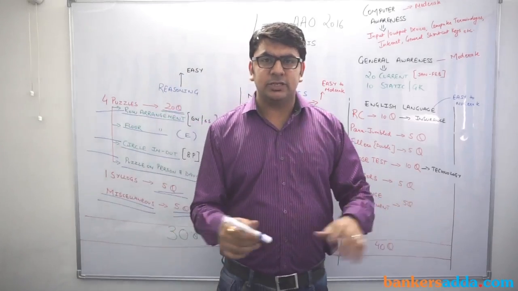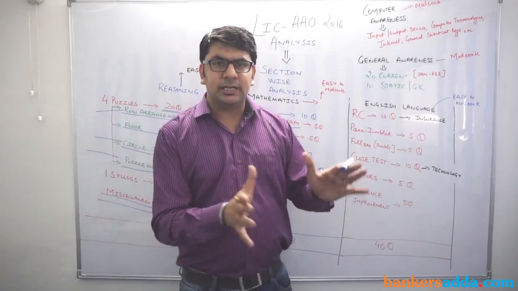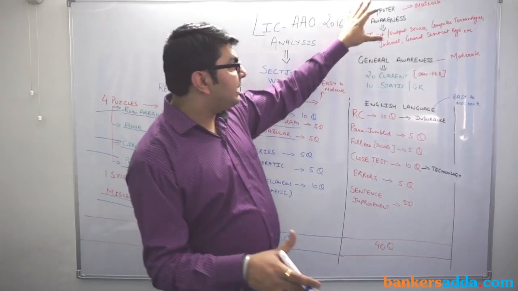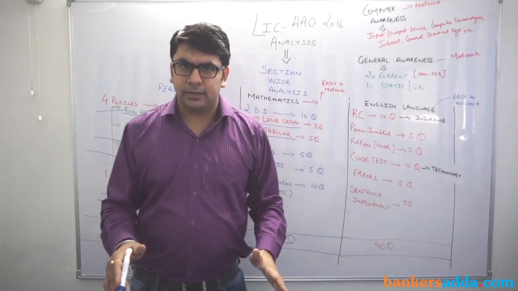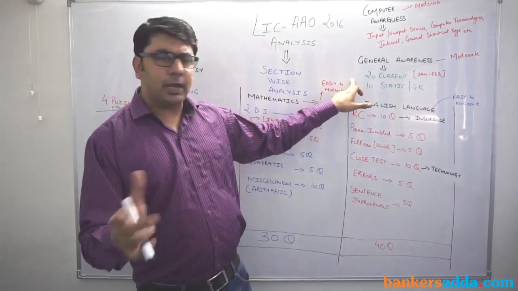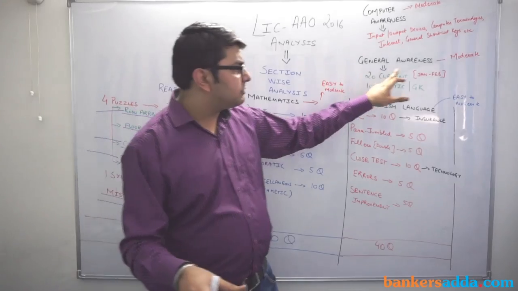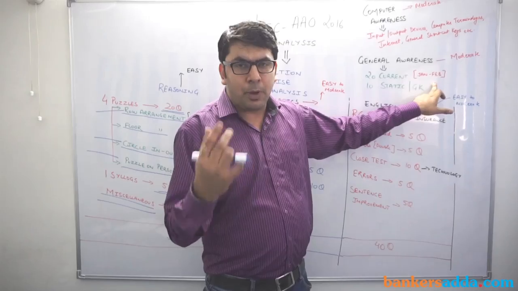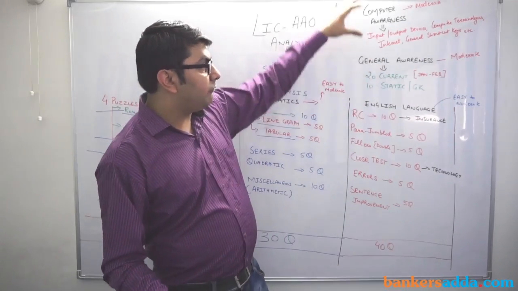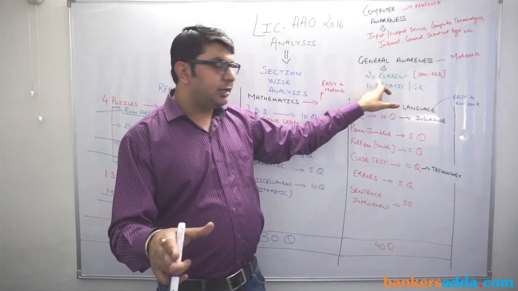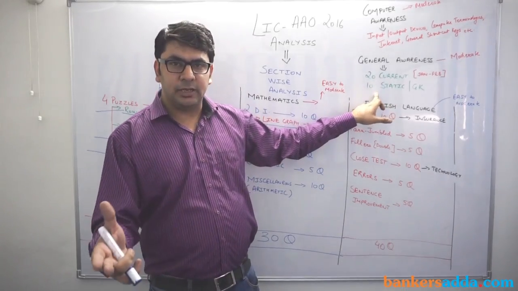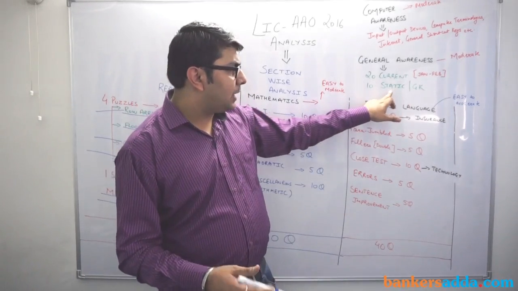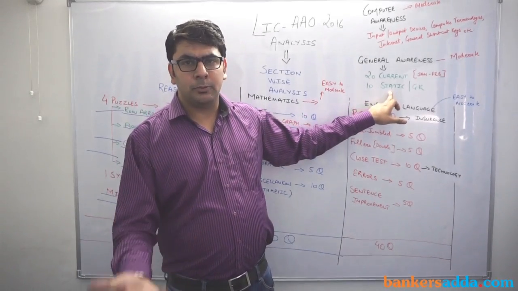If we talk about the remaining sections, the least time consuming sections were computers and general awareness. We kept both sections as moderate because in general awareness, yes, there were 20 current affairs questions, approximately, which were mainly from January to February. The bankers' capsule must be very beneficial for this portion. 20 questions were from current affairs, but there were 10 questions from static GK, and we really hope that our static GK series helped the students in a good way.